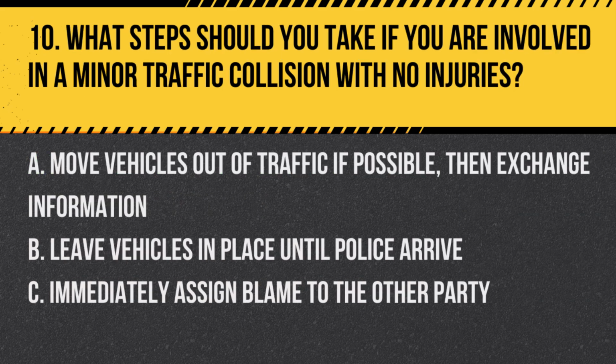Question 10. What steps should you take if you are involved in a minor traffic collision with no injuries? A. Move vehicles out of traffic if possible, then exchange information. B. Leave vehicles in place until police arrive. C. Immediately assign blame to the other party. Answer. A. Move vehicles out of traffic if possible, then exchange information. This ensures safety and facilitates the exchange of necessary information.